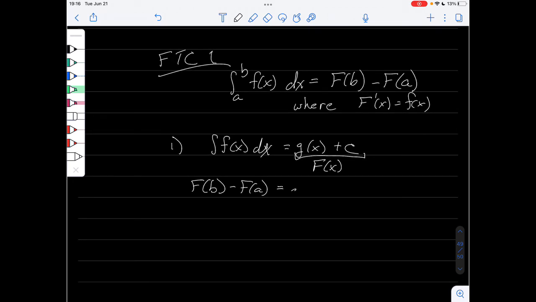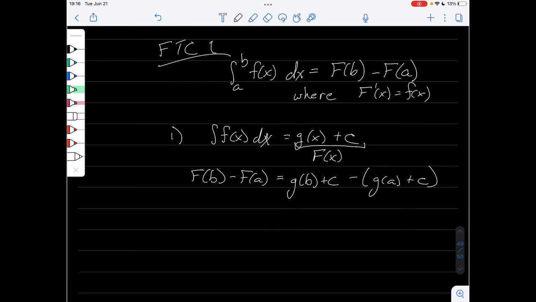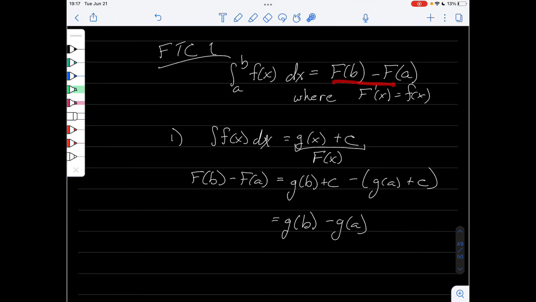So it's actually some function, let's say g of x plus c. So this is actually g of b plus c minus g of a plus c. So we're picking one of them and we're fixing c. And when we get that, we get g of b minus g of a, because this c and this c end up canceling out. So when you find an antiderivative, you have to pick one. You can't say this is 5 and this is 7, because then it's not the same function. And that's the big principle here.